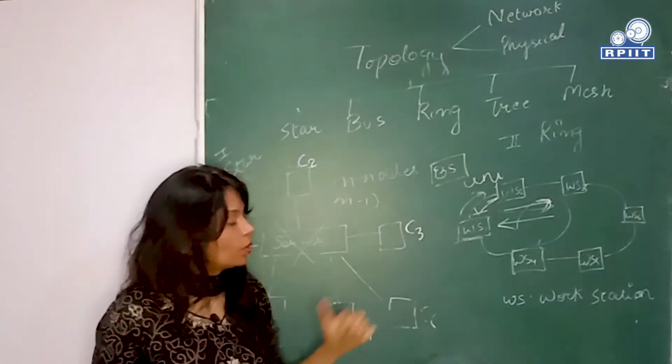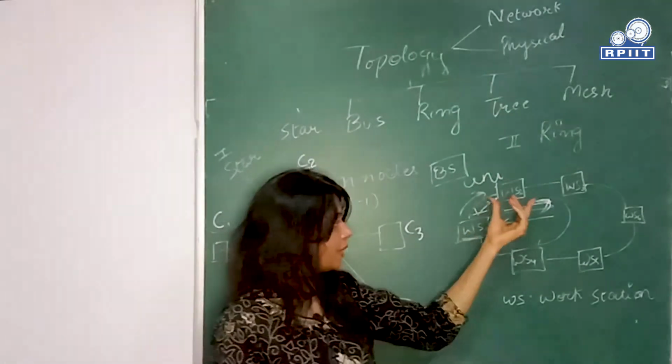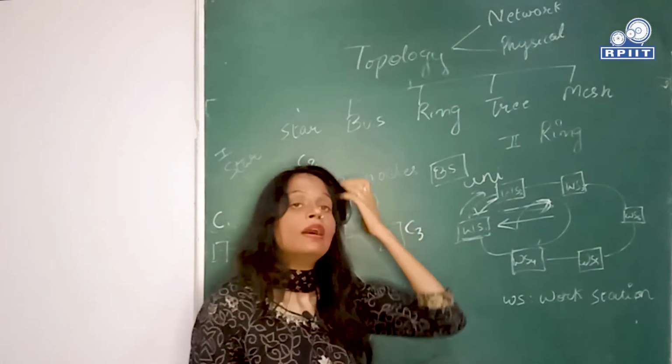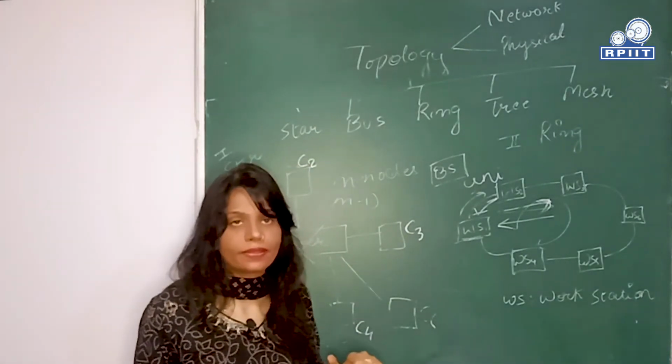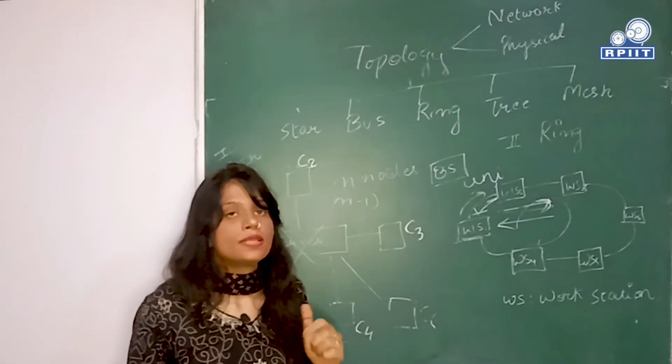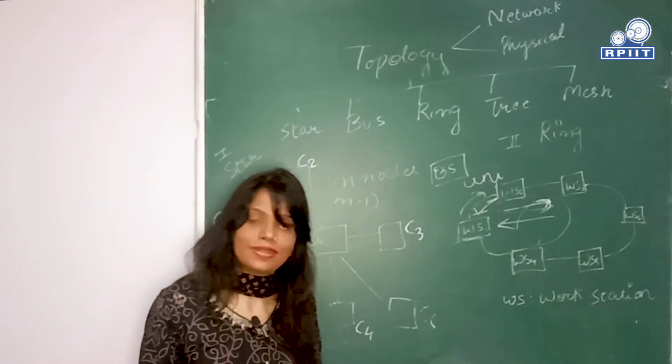So this is ring topology. In ring topology, I have already explained that if any particular workstation fails, then the backup server is used. This is the major drawback, that you have to install a backup server for this ring topology. So maintenance cost and installation cost are heavy.